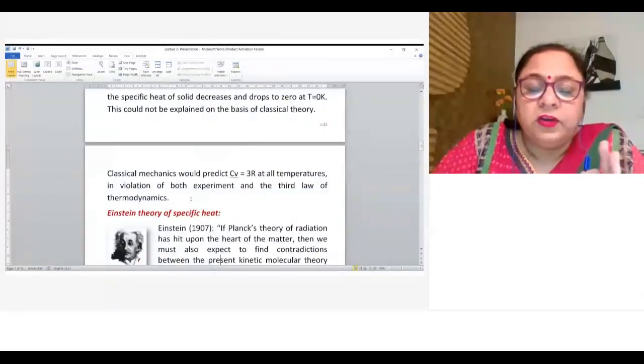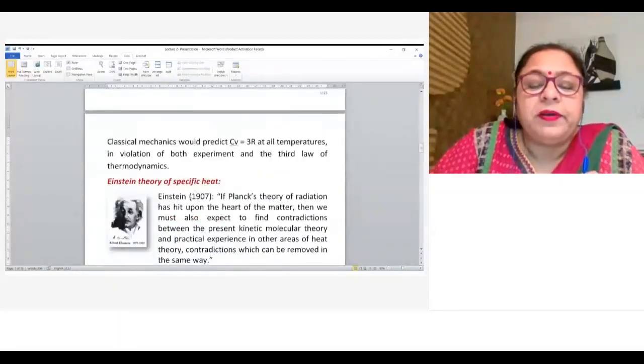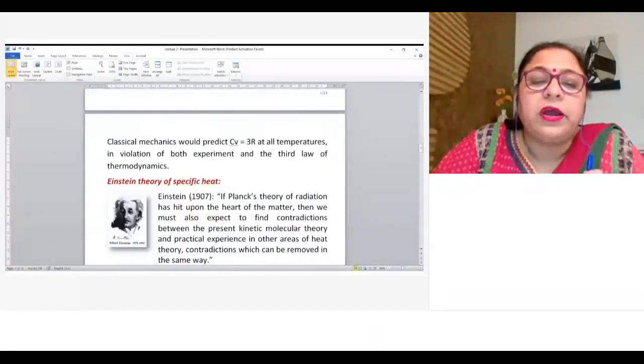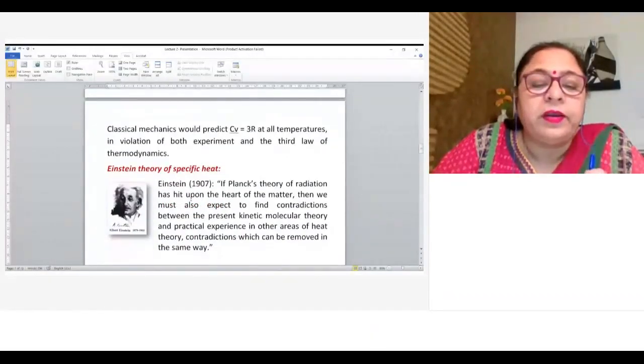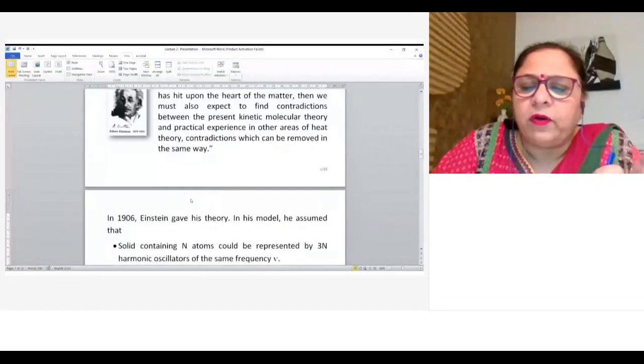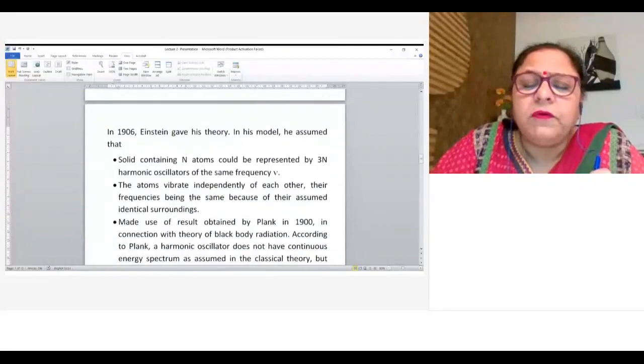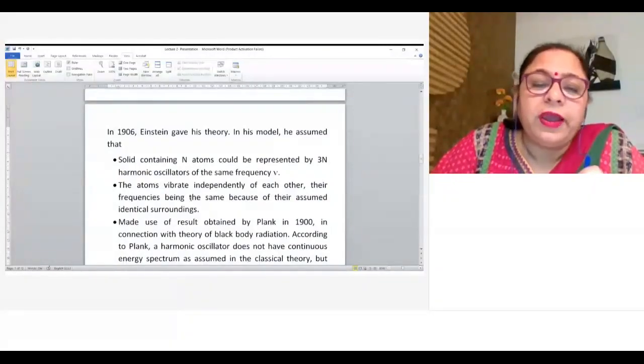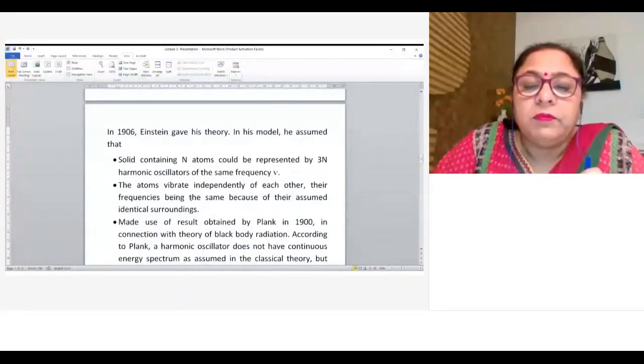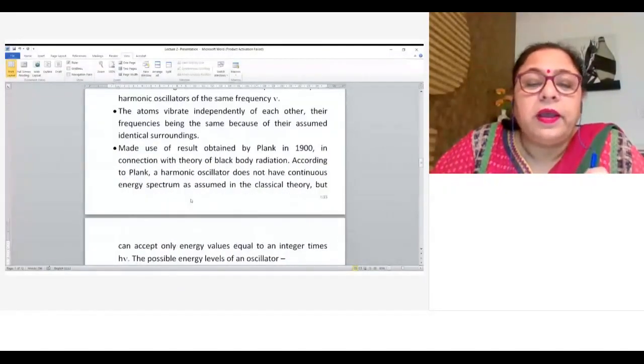Then a theory to explain the temperature dependence at low temperature was given by Einstein, called the Einstein theory of heat capacity, around 1906 or 1907. Again, in his model, he assumed that there are N atoms represented by 3N harmonic oscillators, all with the same frequency nu, but vibrating independently.